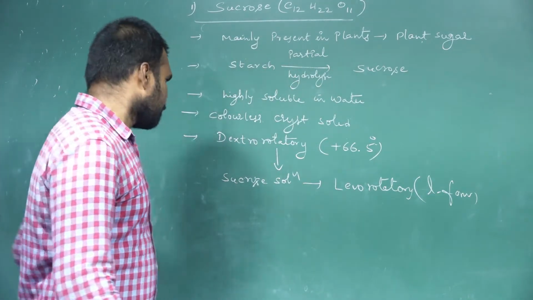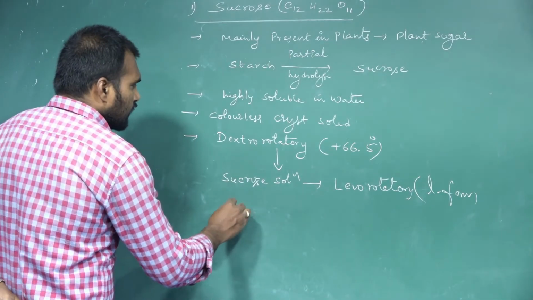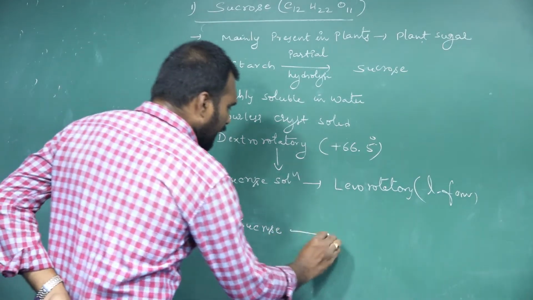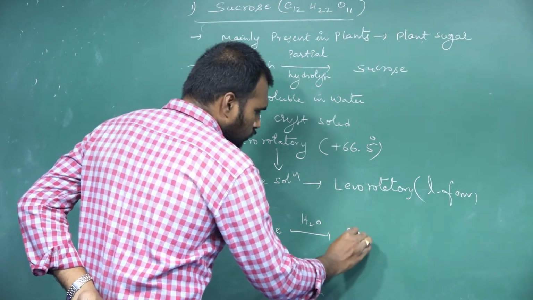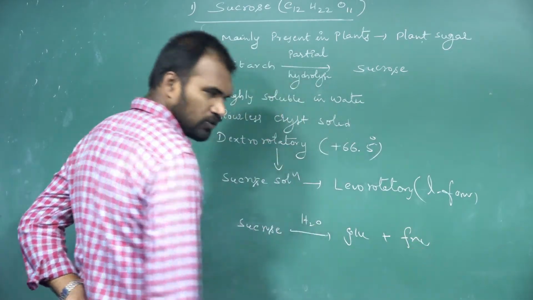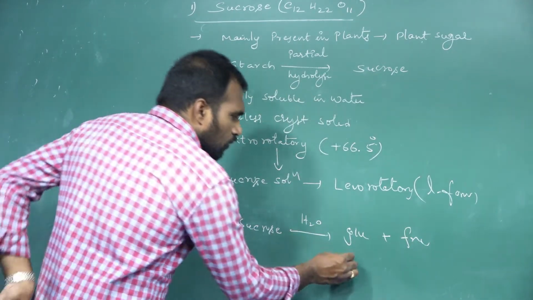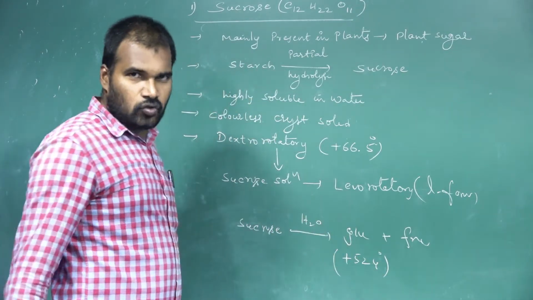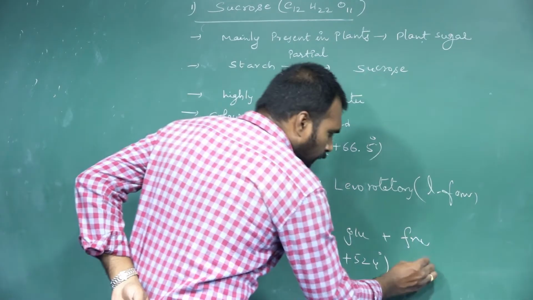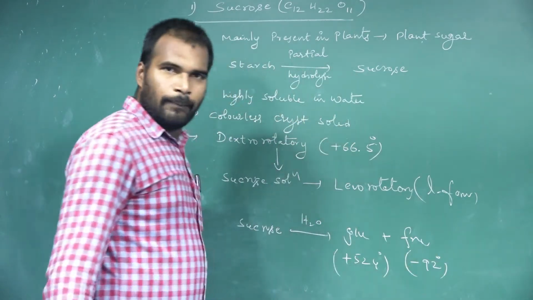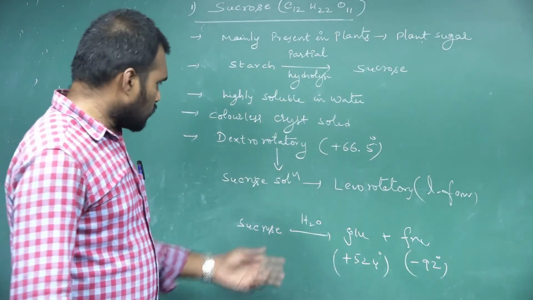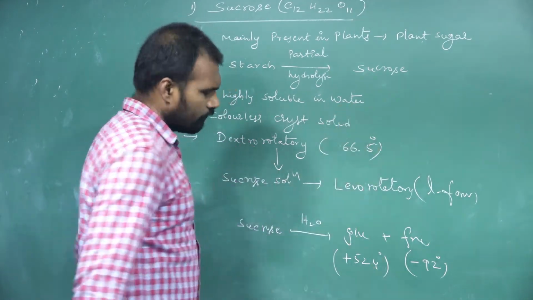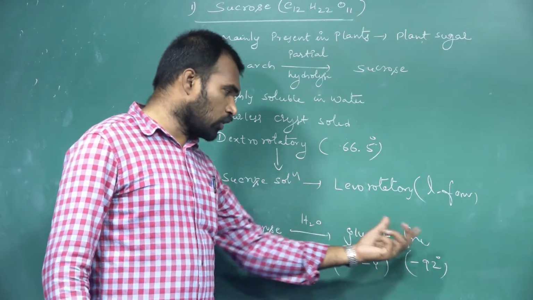Let us see. If you take the sucrose on hydrolysis, what do we get? We get glucose plus fructose. The glucose value is plus 52.4 degrees, dextrorotatory. Dextrose also we call. Fructose is minus 92 degrees. So sucrose on hydrolysis gives glucose plus fructose.